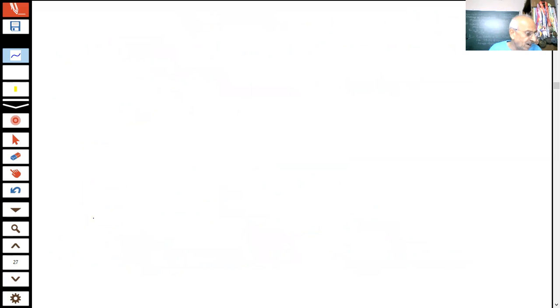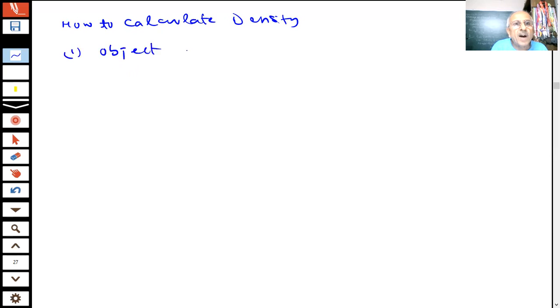All right. So we have learned a lot of things about density, and we have told you how to calculate the density of a substance, any substance. Supposing I have an object which has a mass of 50 gram and volume 25 centimeter cube. Find the density.